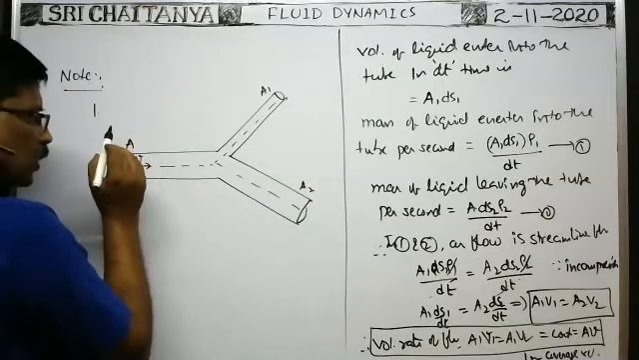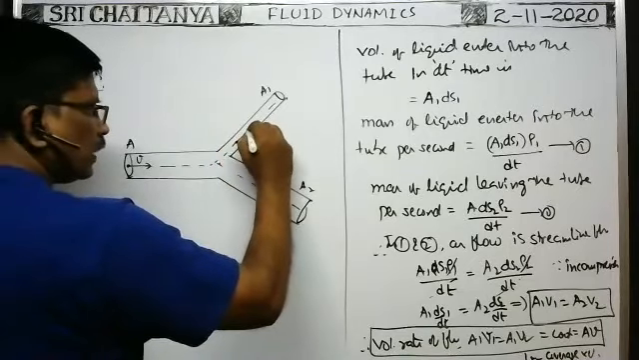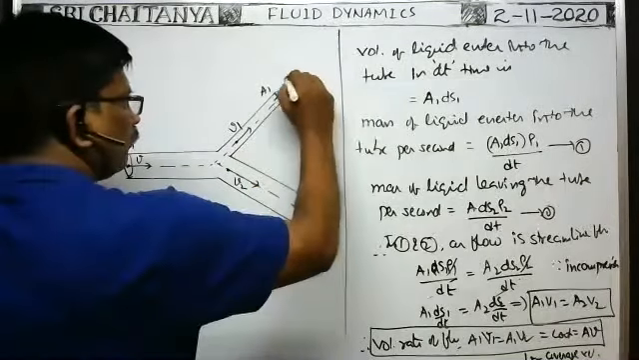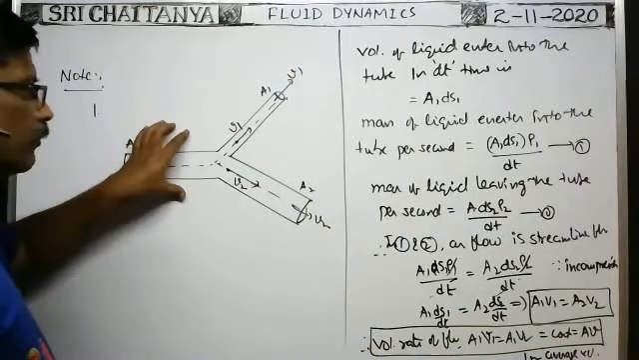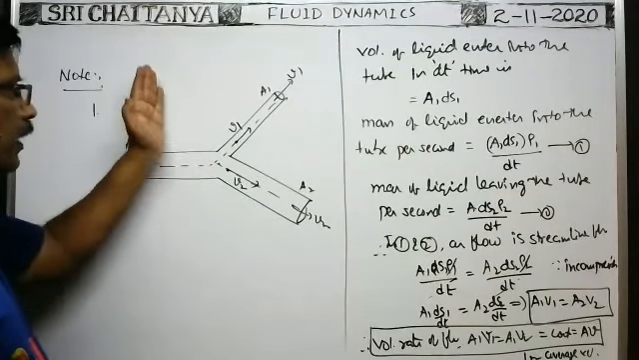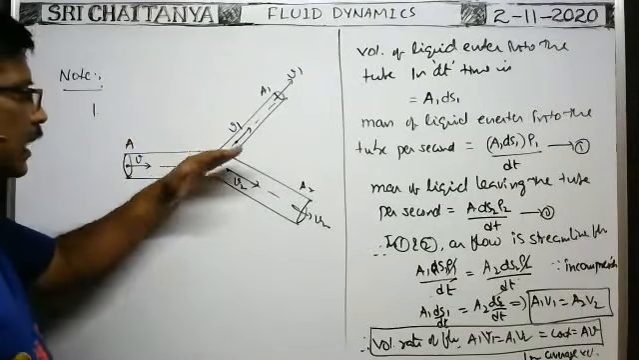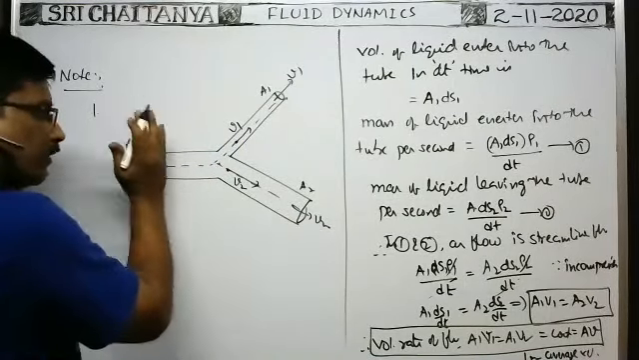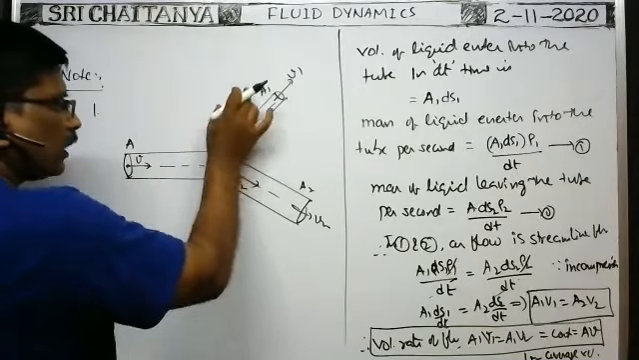When this liquid reaches the junction here, it is divided into two parts. One part flows through this pipe with the average velocity V1, another part flows through this pipe with the average velocity V2. As it is the ideal fluid, there is no fluid flow perpendicular to the direction of the streamline flow. All fluid particles pass through the same path like this. That's why there is no radial flow. Whatever the volume rate of flow of fluid entering the tube, the same volume rate of flow is divided into two parts.